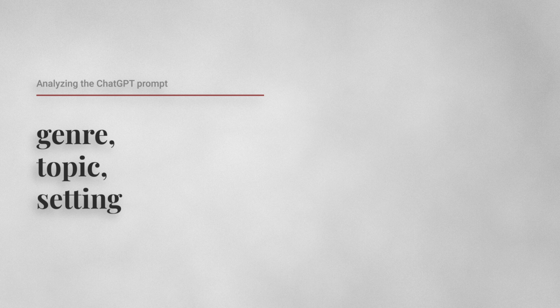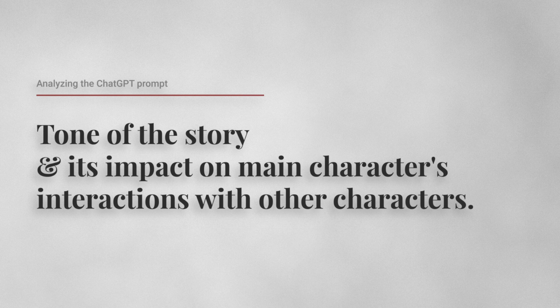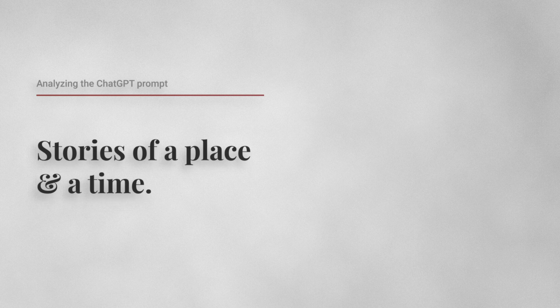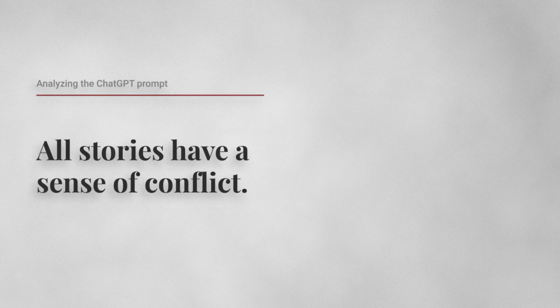Specify the genre, topic, and setting. Specify the title if you have one. Specify how the tone of the story impacts the main character's interactions with the other characters. Note that I also added in a descriptor about the other characters. I like that stories are of a place and of a time. All stories should have a sense of conflict.